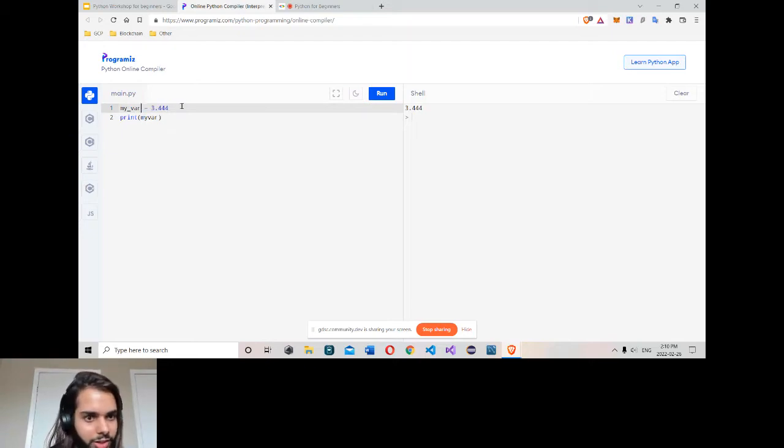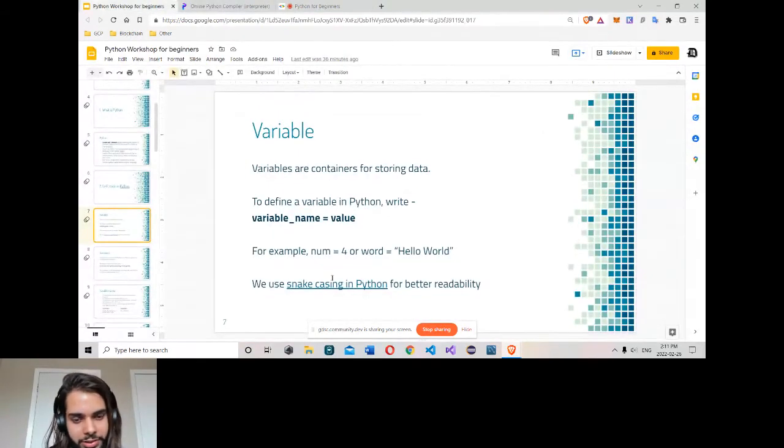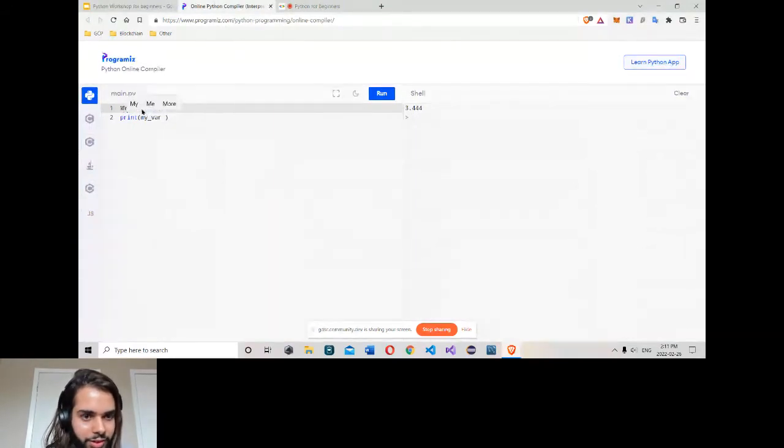So now let me print it again. Use it here. Run. Snake casing is what we use. Each word should be lowercase and they should be separated by an underscore. This is snake casing in Python. The official documentation in Python prefers snake casing over any other casing. You can use whatever you want. You can also type myvar in uppercase and click run, and it will run.